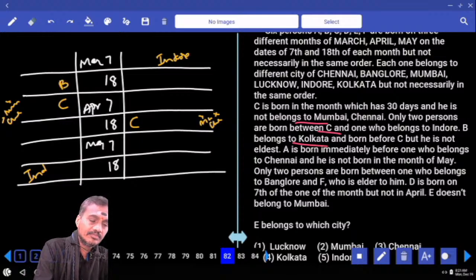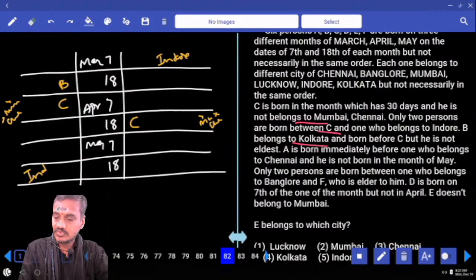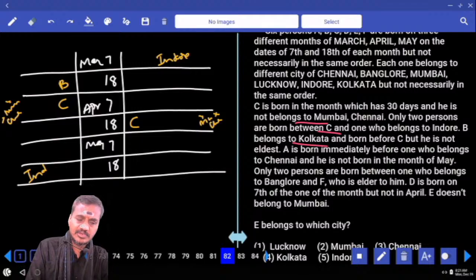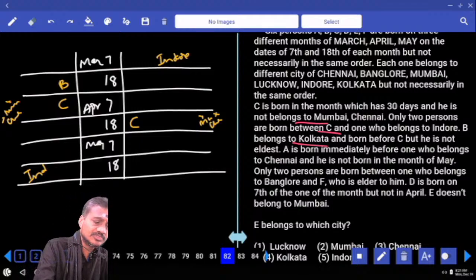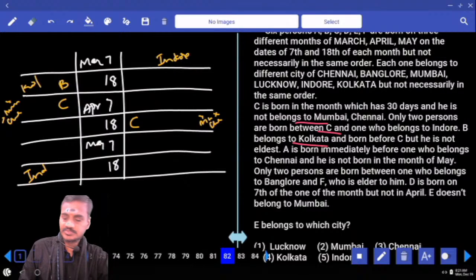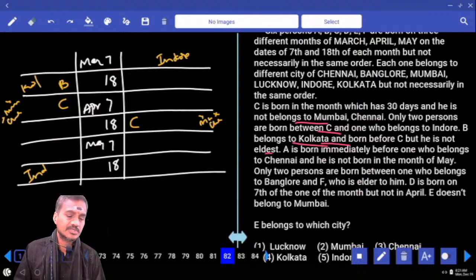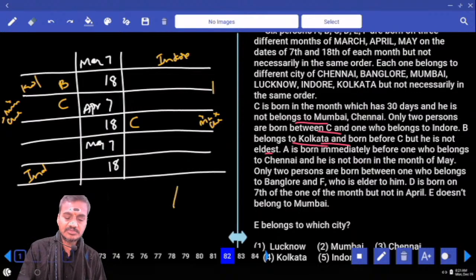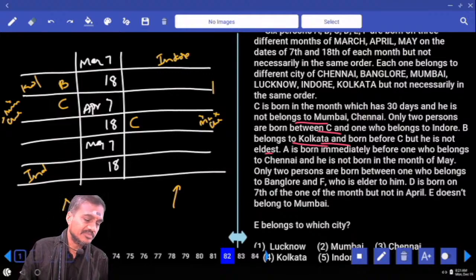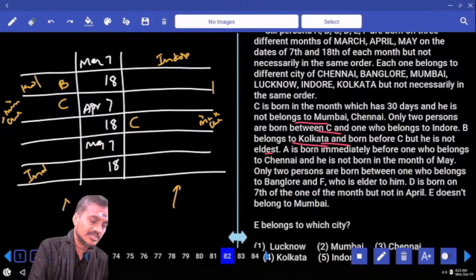Now B, isn't it? B born before whom? B belongs to which place? Kolkata. And this person born Kolkata and born before C, but is not the eldest. Now in this case, B can be at any one of these 2 places. Any possibilities? Here we are having only one. Let us finalize this one. A is born immediately before the one who belongs to Chennai. Hence, where should this Chennai be? The one Chennai must be here. And A is born immediately before this Chennai.